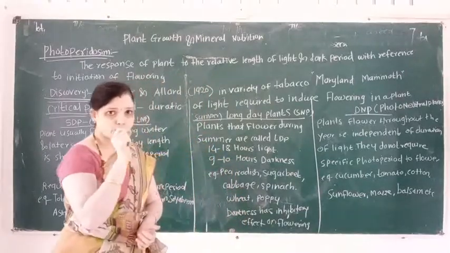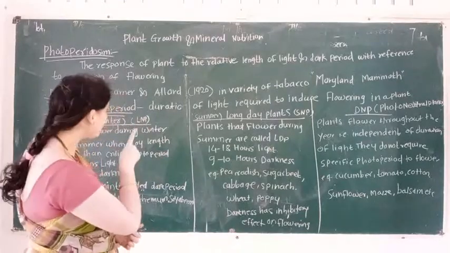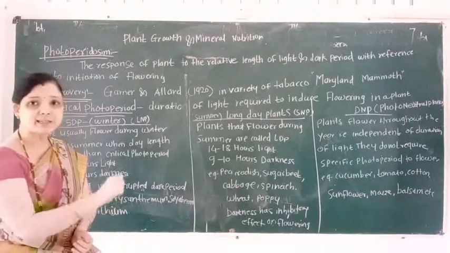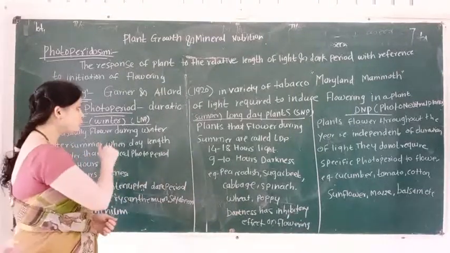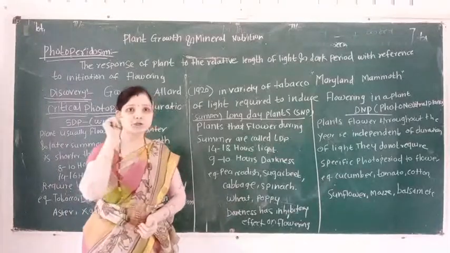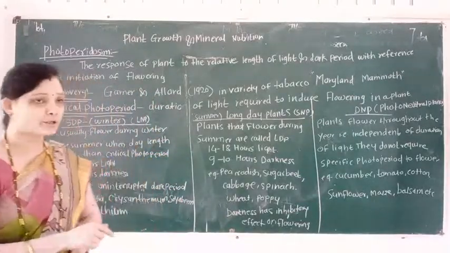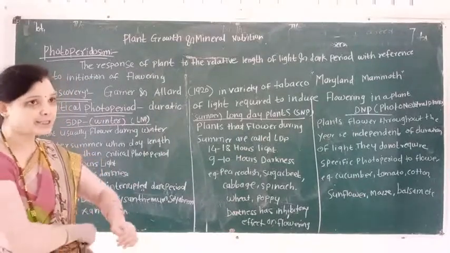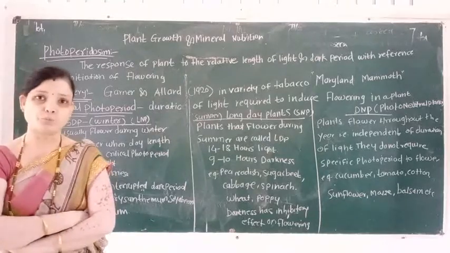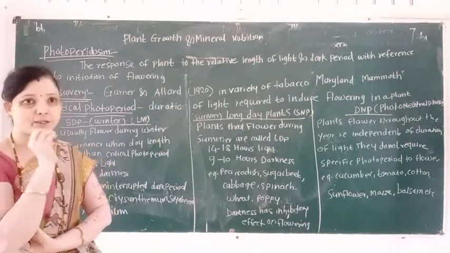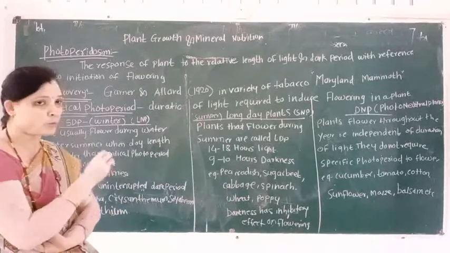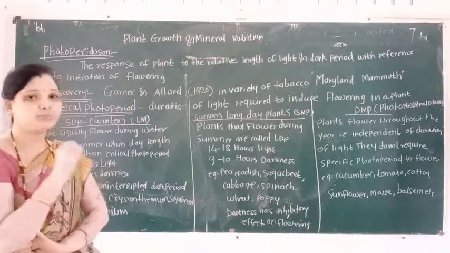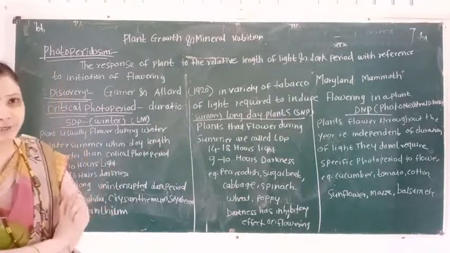Then student will learn an important definition. This important definition is: what is critical photoperiod? Critical photoperiod means the duration of light required to induce flowering in a plant.